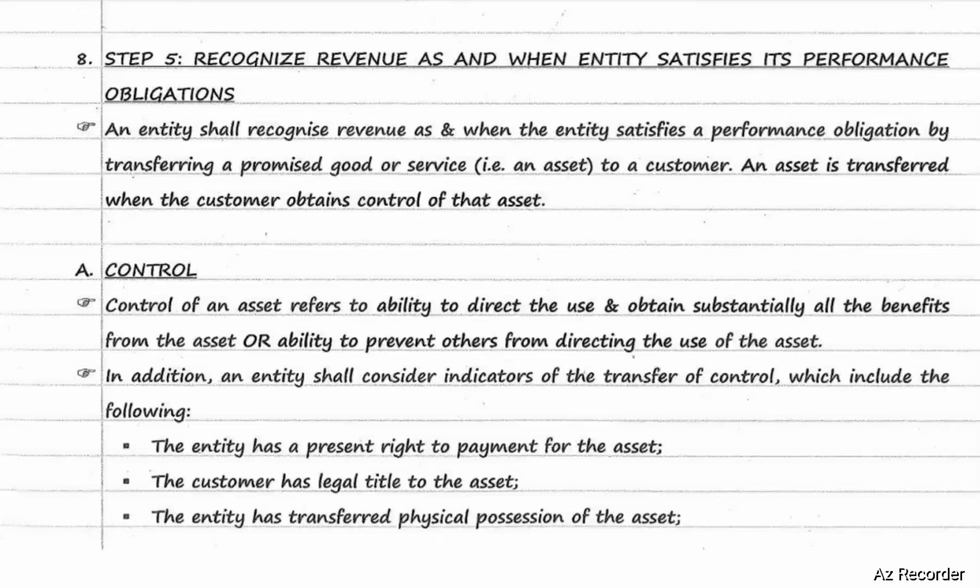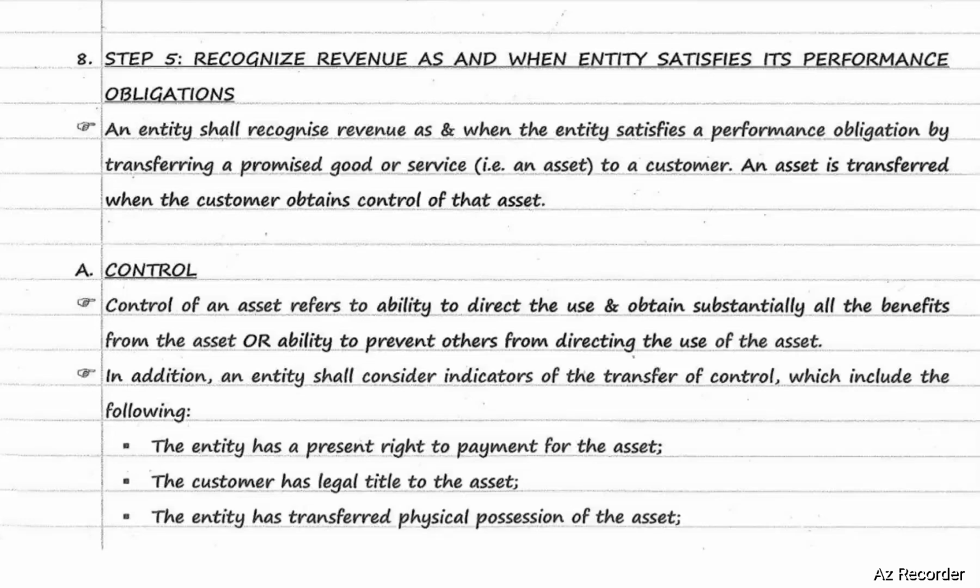What do you mean by control? Control of an asset refers to the ability to direct the use and obtain substantially all the benefits from the asset, or the ability to prevent others from directing the use of the asset. Control of an asset means controlling the use of the asset.